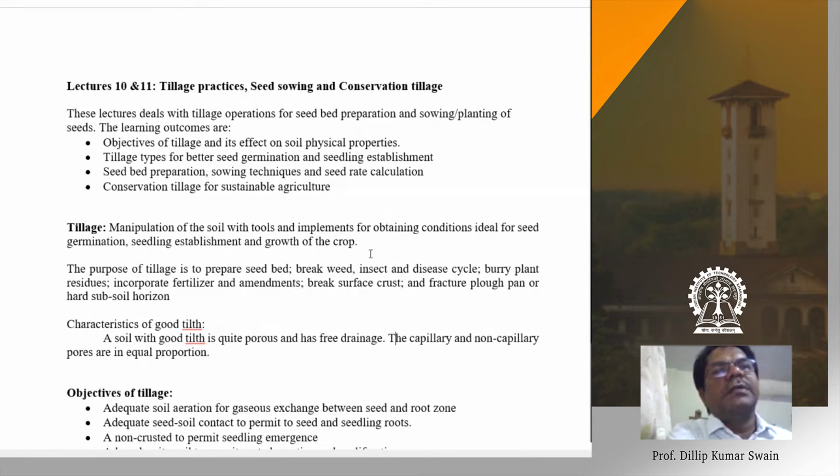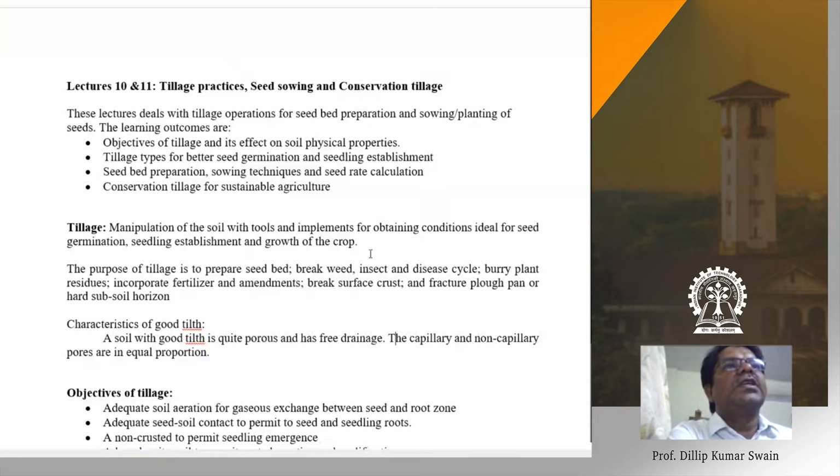We'll now discuss tillage operations, because when you go for crop production, we need tillage before seed sowing. In this lecture, we'll discuss the objective of tillage and its effect on soil physical properties, because that supports growth and development of young seedlings. Then we'll discuss tillage types for better seed germination and seedling establishment, because tillage provides the optimum environment, like moisture and temperature, for germination, and facilitates the initial establishment of the seedling and root growth.